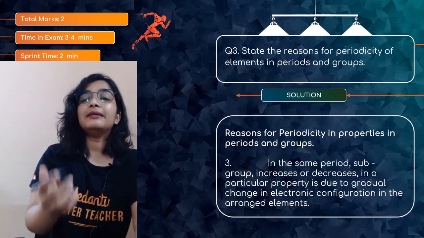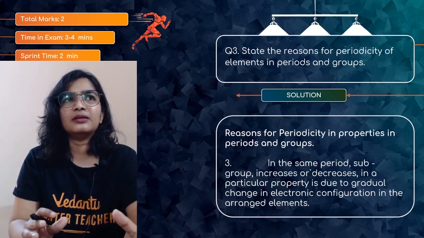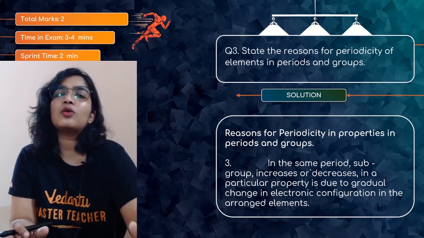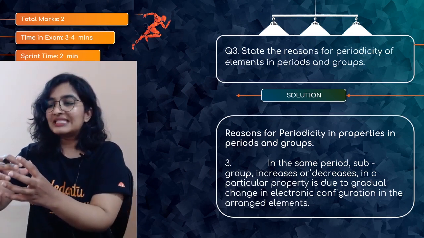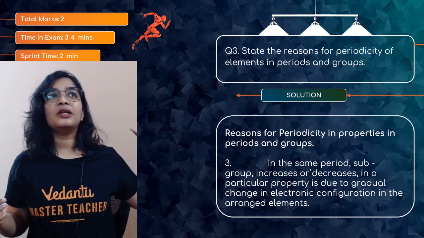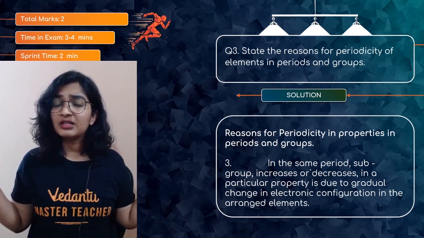But in the same period, what happens? If you see, there won't be any similarity in the electronic configuration, even though they have the same number of periods. So maybe the third period may have sodium and you have chlorine also. Are they chemically similar?